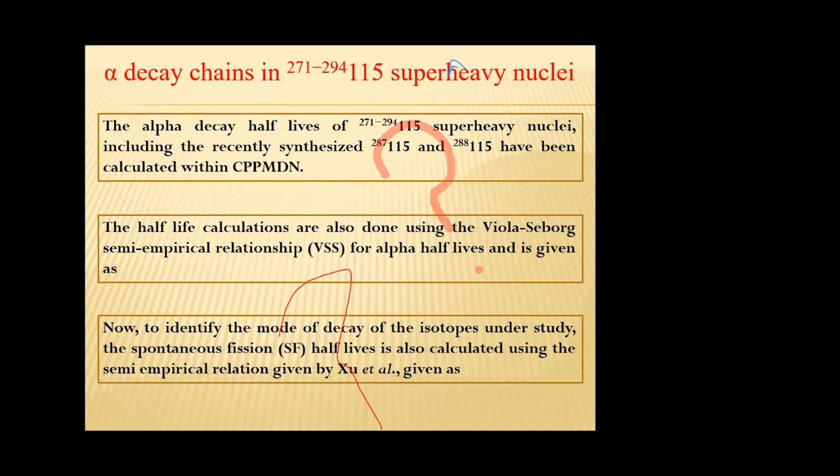271 to 294, 115 super heavy element. The alpha decay half-lives of these super heavy nuclei, including recently synthesized nuclei 287, 115 and 288, 115 have been calculated using CPPM DN. Now, to identify the mode of decay of isotope, the spontaneous fission half-life is also calculated. Here we have calculated spontaneous fission half-life using semi-empirical relation given by Su et al.